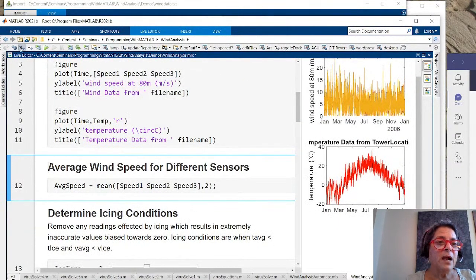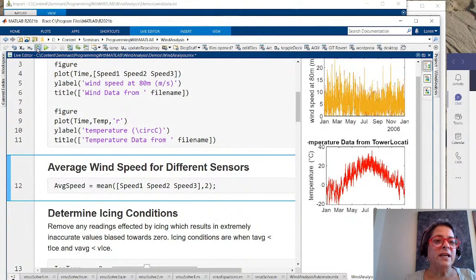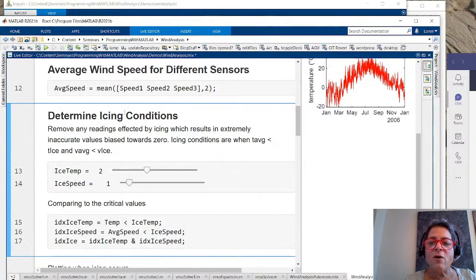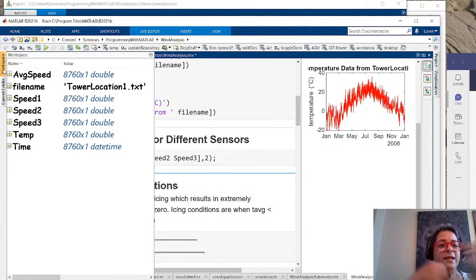And I'm going to come here. I don't want to clear it. I want to run this. And you see I run in advance. And now I can see whether or not that makes sense, because I can look in my workspace and my average speed is the same length as the other ones. So I did average the 3 speeds from each time step that we have.